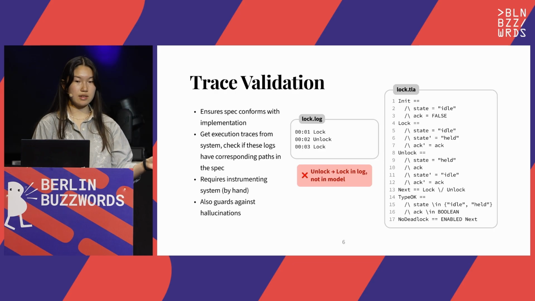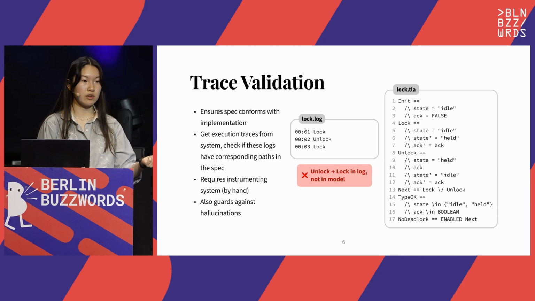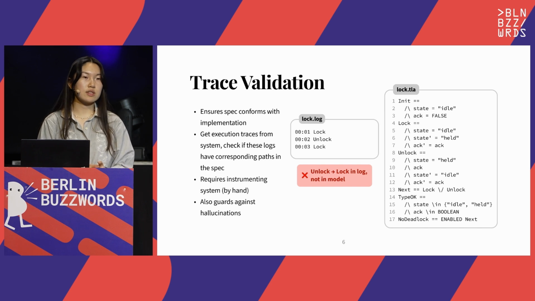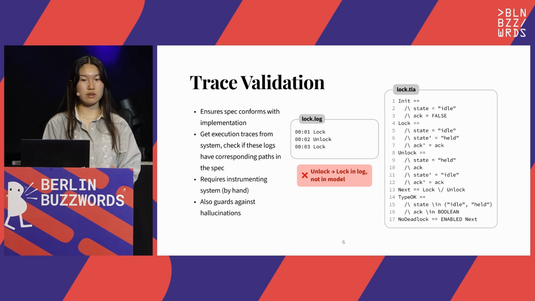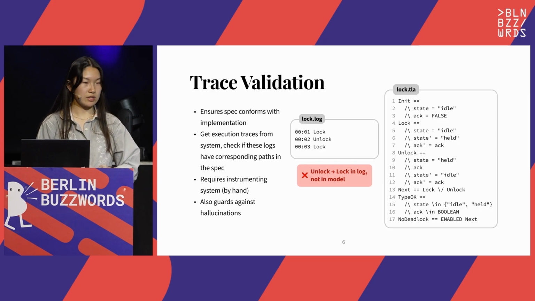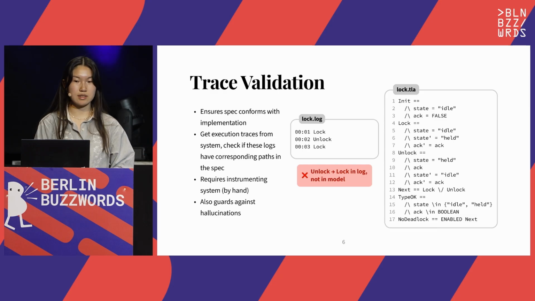So as you can see, in the spec example I've shown before, we're not able to unlock again. And yet in this execution trace, we're able to unlock and then lock again. So this means that our spec doesn't match our code. And usually this means that the spec is either too restrictive or maybe it's missing something. So maybe in our implementation, the Python server, we actually do have an ack action, but we've just forgotten to model it in the TLA+. So trace validation can help highlight these discrepancies between the spec and the code.